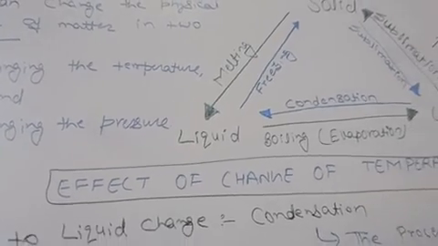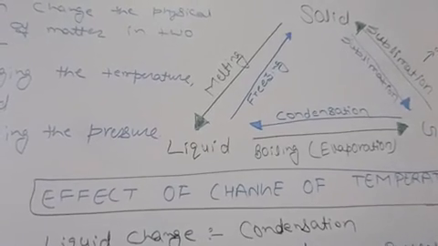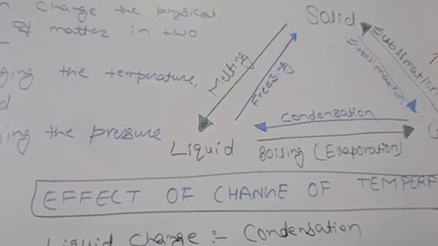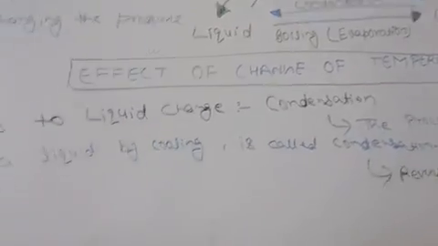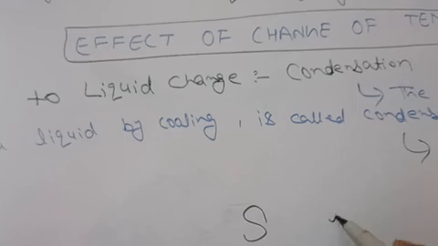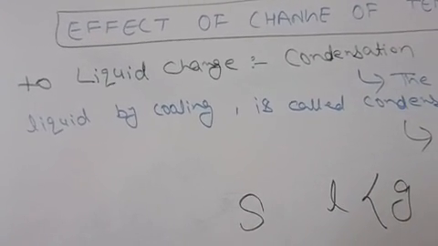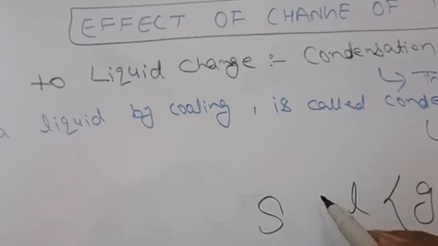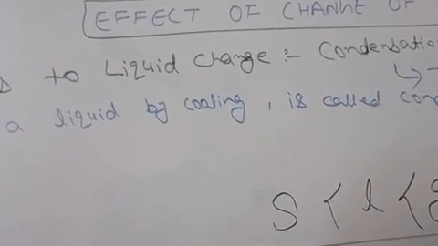Actually, when a gas is cooled enough by lowering its temperature, its particles lose so much kinetic energy. As we know, the kinetic energy of the gaseous state is greater than that of liquid, and the kinetic energy of liquid is greater than that of solid.